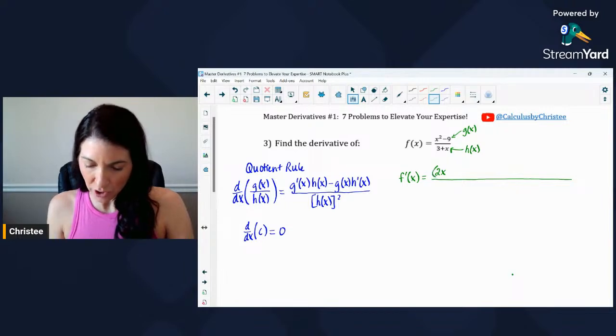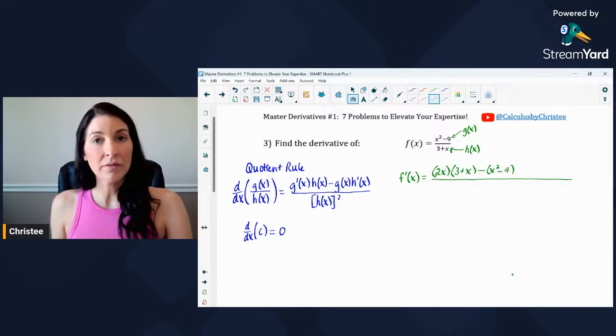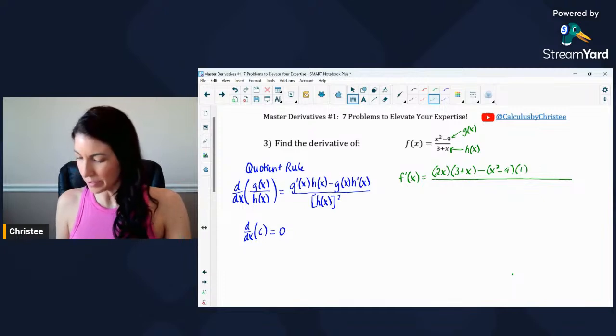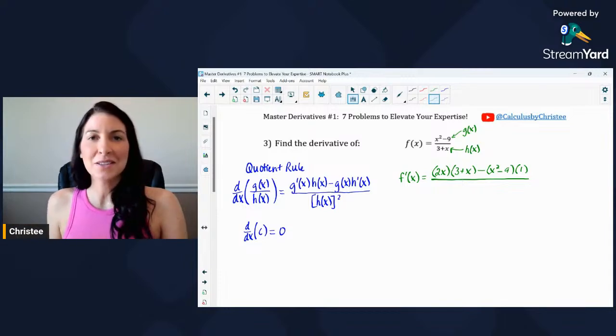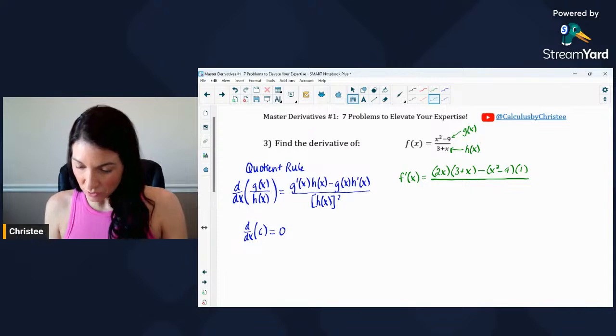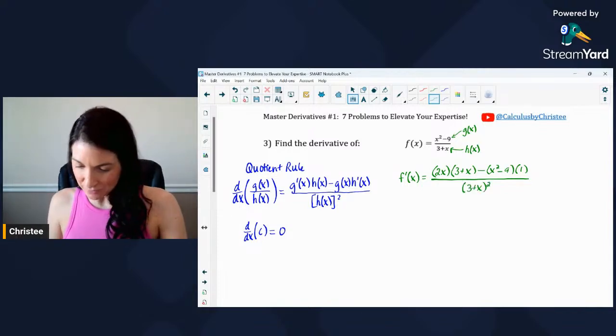So the derivative of the numerator times, and then we have a minus, and we have minus g of x, which is x squared minus 9, times the derivative of h of x, the derivative of the denominator. So 3 plus x, the derivative of 3, because it's a constant, is just 0, and the derivative of x is 1. So x squared minus 9 times 1. That looks really nice. All right, I think that is it for the numerator. So let me go ahead and erase the rest of that line there. And then in the denominator, we have to take h of x squared. So this is going to be 3 plus x, the quantity, squared. So make sure to use those parentheses for the quantity.